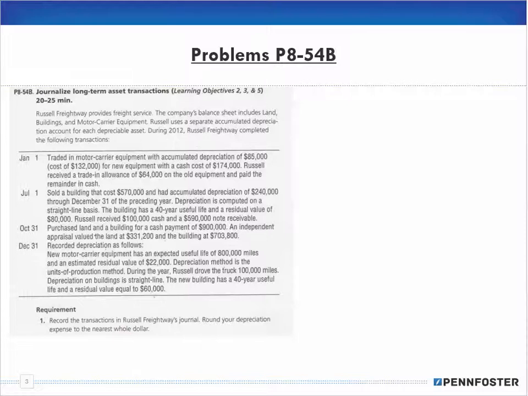Okay, so on January 1, traded in motor carrier equipment with accumulated depreciation of $85,000 and a cost of $132,000 for new equipment with a cash cost of $174,000. Russell received a trade-in allowance of $64,000 on the old equipment and paid the remainder in cash.